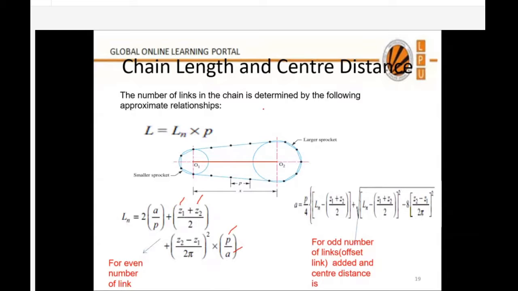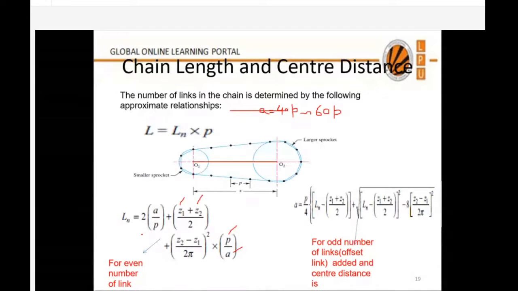Generally, the a value lies between 40p to 60p. That we will discuss in the numerical. I'm not 100% sure, but we will check it when we do the numerical. So this a by p ratio will be either 40, 50 or 60. Because if I put a as 40p, then this a by p ratio will be 40, and p and p will be cancelled. So this will be the formula to calculate the number of links of the chain.